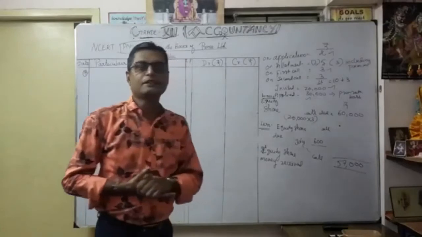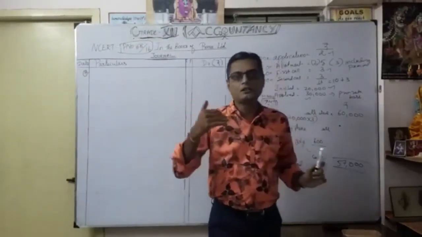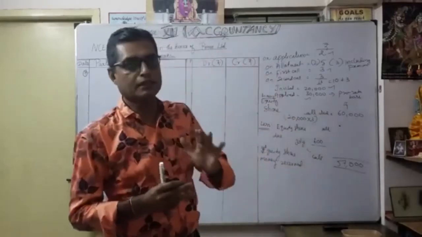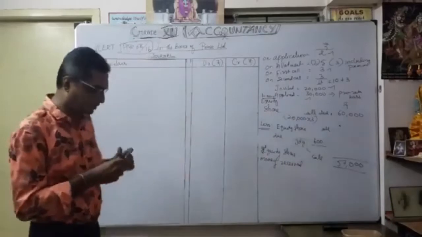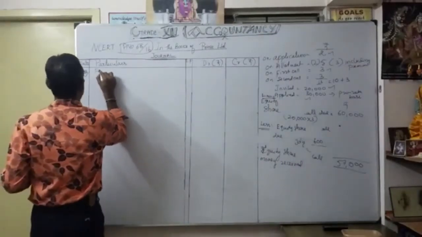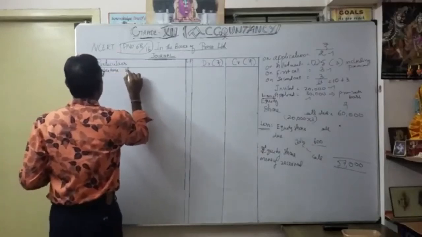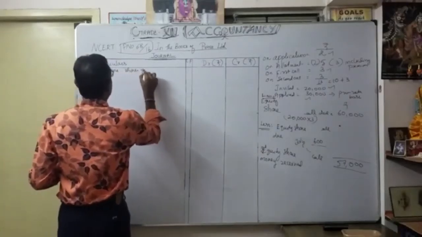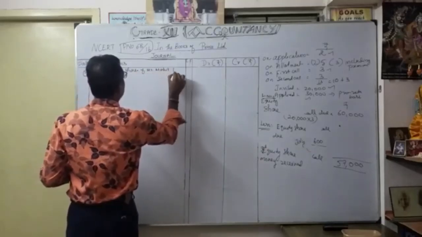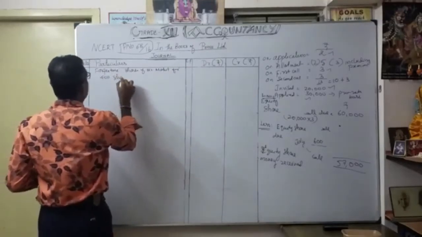Now see the very important one, forfeiture entry. So after share first call, in this situation, we are going to forfeit whose shares? Mr. Mohit. How many shares? 400 shares. So forfeiture of shares of Mr. Mohit for 400 shares.